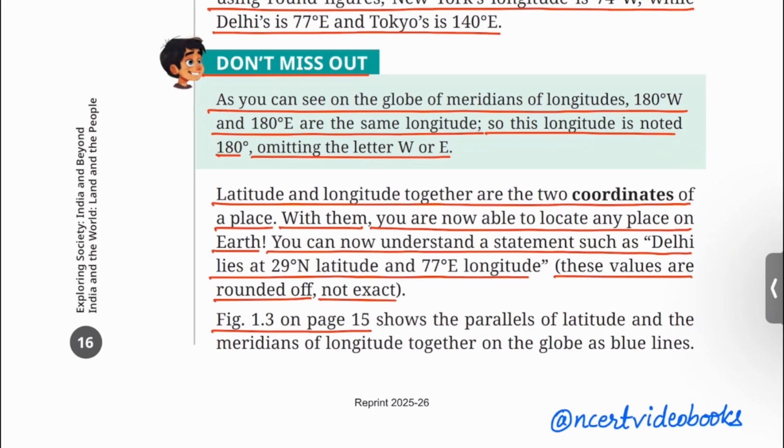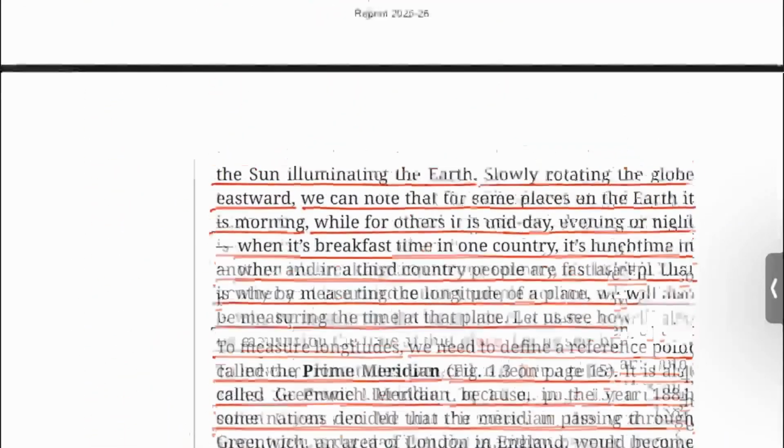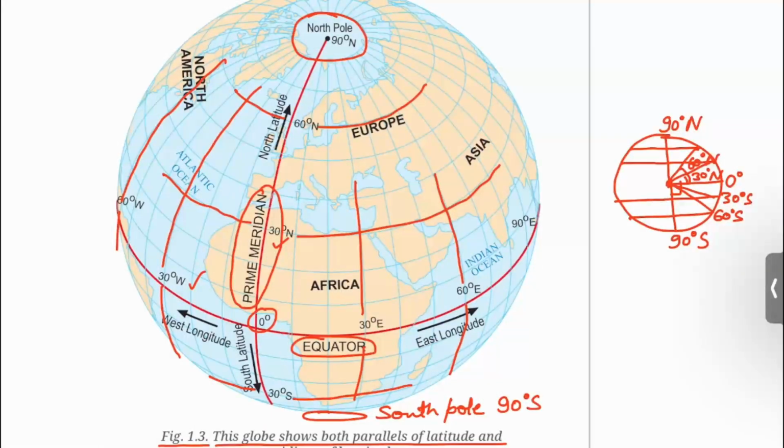Figure 1.3 on page 15 shows the parallels of latitude and meridians of longitude together on the globe as blue lines. You can see here both parallels of latitude and meridians of longitude.